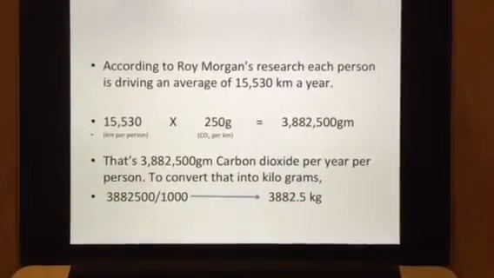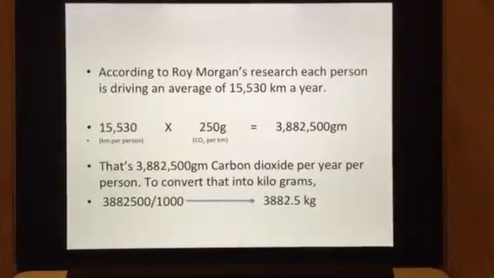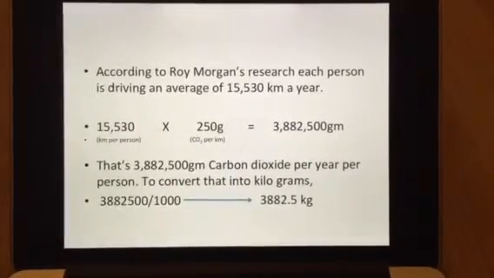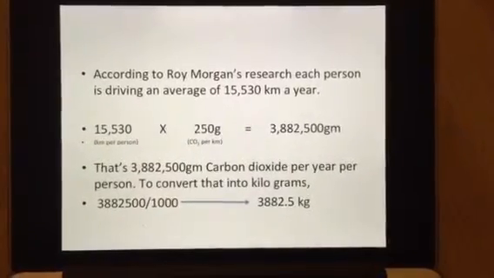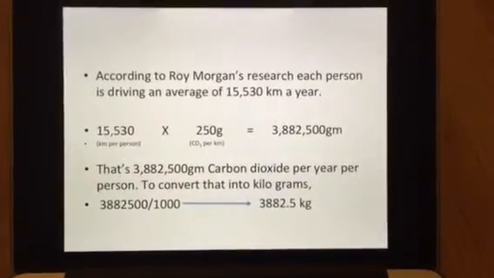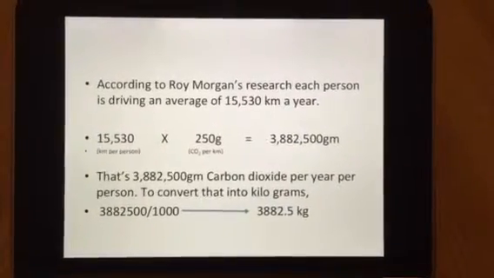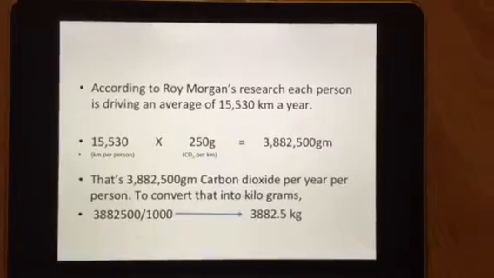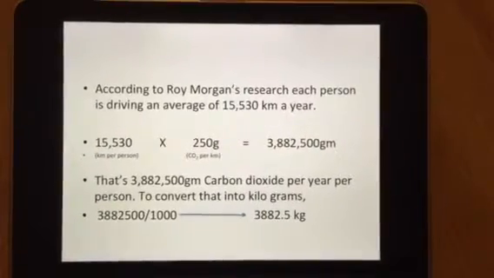According to Roy Morgan's research, each person is driving an average of 15,530 kilometres a year. To get the total number, we need to multiply how many kilometres a person does in a year in their car by the carbon dioxide produced per kilometre.